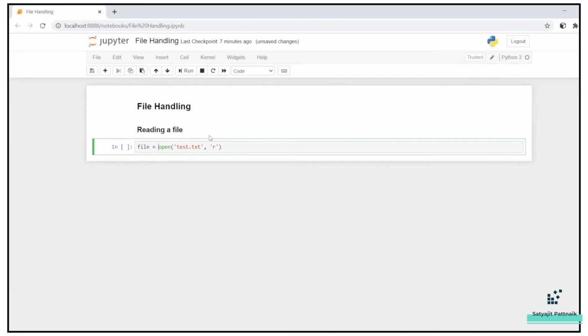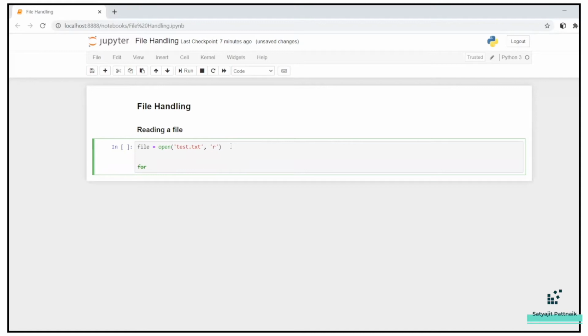Okay, now the file variable has the contents. If I want to show the content line by line, what should I do? I will simply create a for loop: for f in file, print f, or else for line in file, print line.